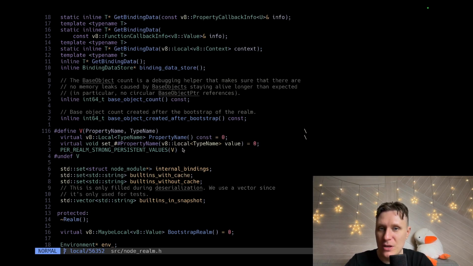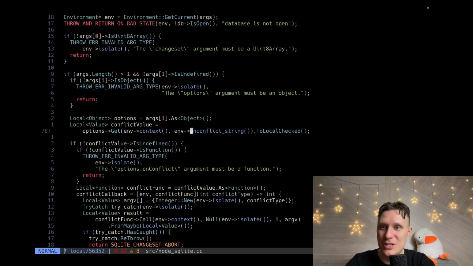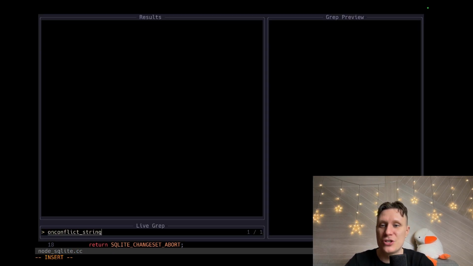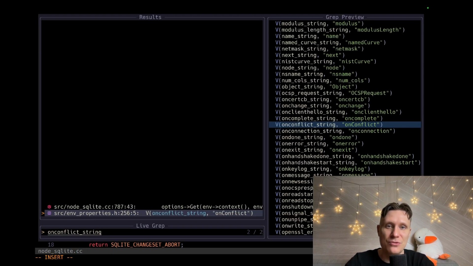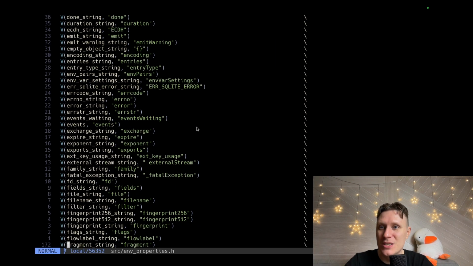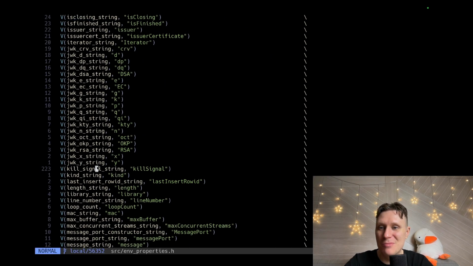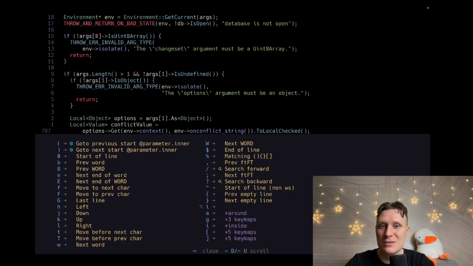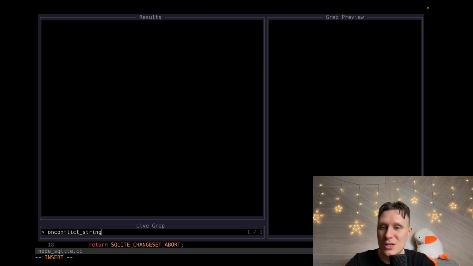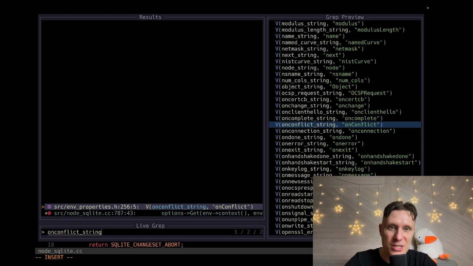We create something local. I don't know, some macro magic. This is ridiculously complicated. Let's not go there. Basically, this is some sort of string. So once again, if we try to find it, we will find this V, and this V somehow attaches this name, the onConflict string, to onConflict.